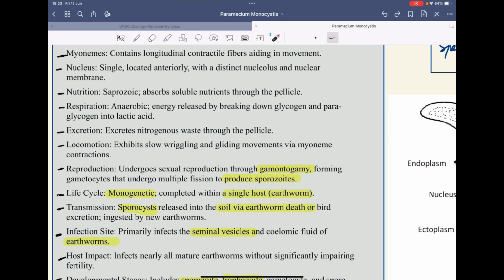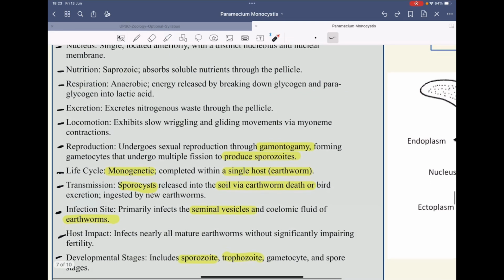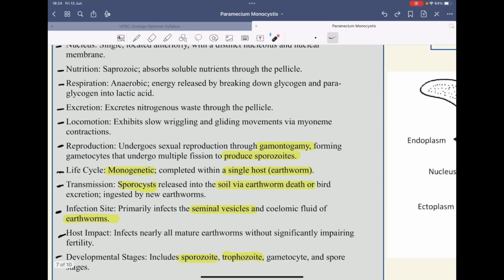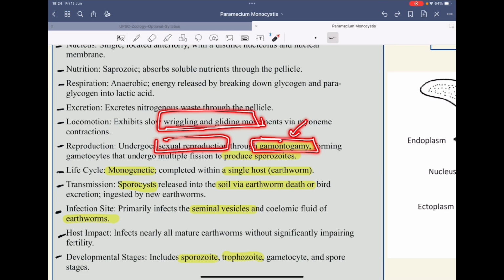There is release of lactic acid from glycogen and paraglycogen. Then excretion of nitrogenous waste also occurs through the pellicle. That's why it was permeable. It has myonemes. That's why it shows two types of movement: one is the wriggling movement, another one is the gliding movement. The reproduction is sexual, through the process of gamontogamy, and a question regarding gamontogamy has been asked. So you have to know the detail about the life cycle. In case of gamontogamy, you will explain the life cycle of this Monocystis.